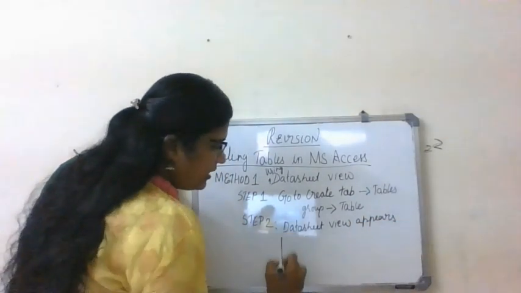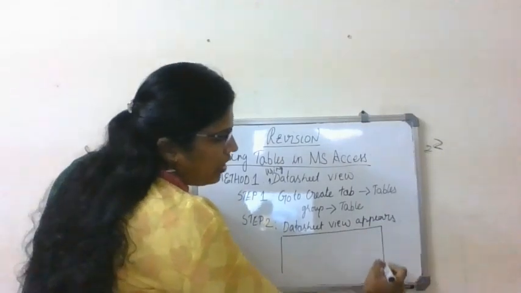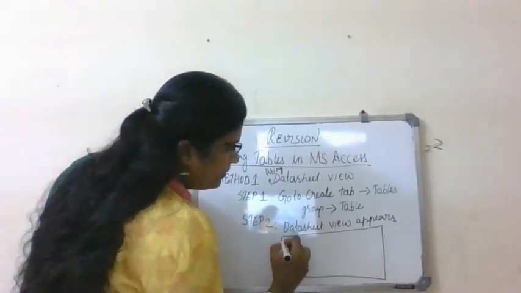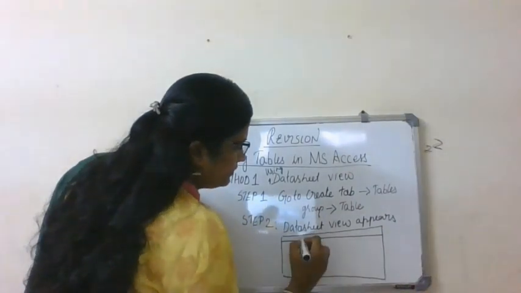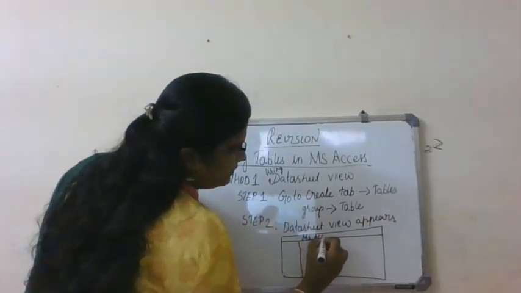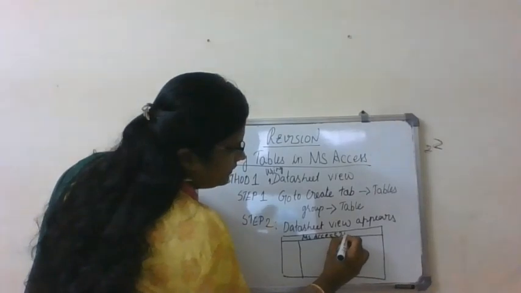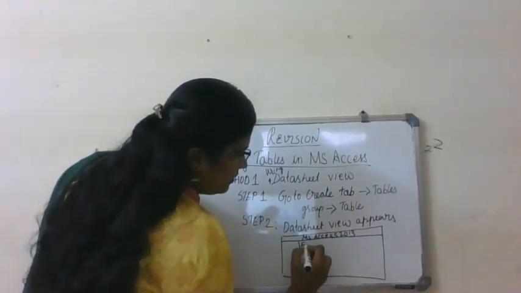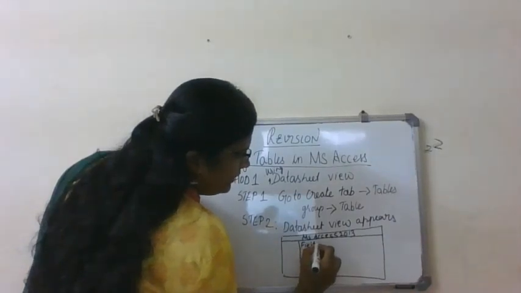It is something like this, you can draw it. Left pane, field ID.